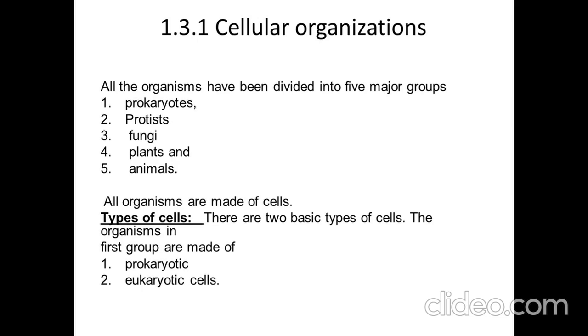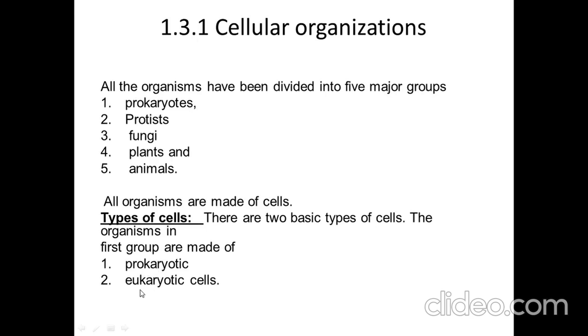All organisms are made up of cells. So 2 types of cells are present in all these 5 groups. First is prokaryote and second is eukaryote. Prokaryote is the type of cell which was present in ancient times, in the old times, and this is not a so evolved cell. In this cell a nuclear membrane is not present, and many types of organelles are also not present. So this is a simple type of cell.